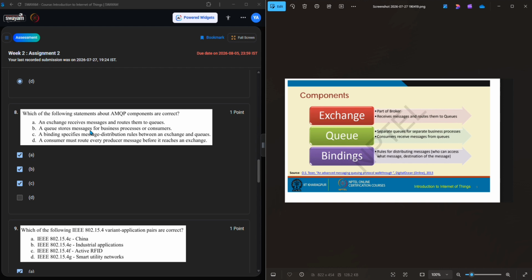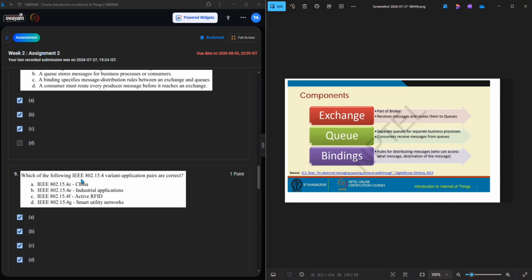A queue stores messages for business process consumers. Consumers receive messages from queues. A queue stores messages, a separate queue for each business process. This is also right. And binding specifies message distribution rules between an exchange and queues. Yeah, this is also right. The consumer must route every product message. So this is the wrong answer. And then the answers are A, B.